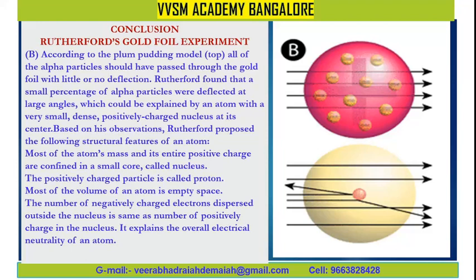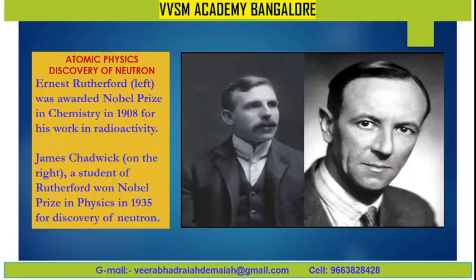So this is the concept of Rutherford's gold foil experiment. And these are two great persons. Ernest Rutherford, on the left, was awarded the Nobel Prize in Chemistry in 1908 for his work in radioactivity. Well, this is another great scientist, James Chadwick, on the right, a student of Rutherford.